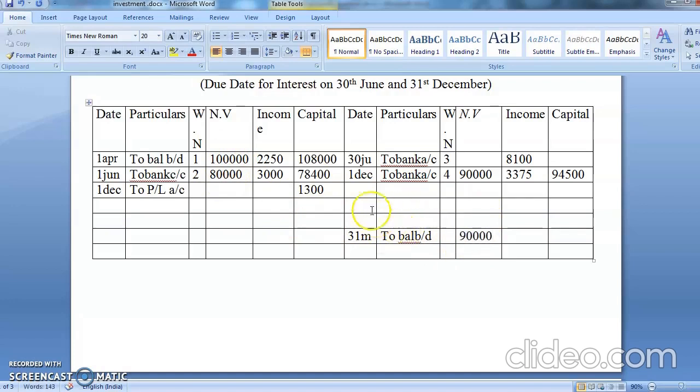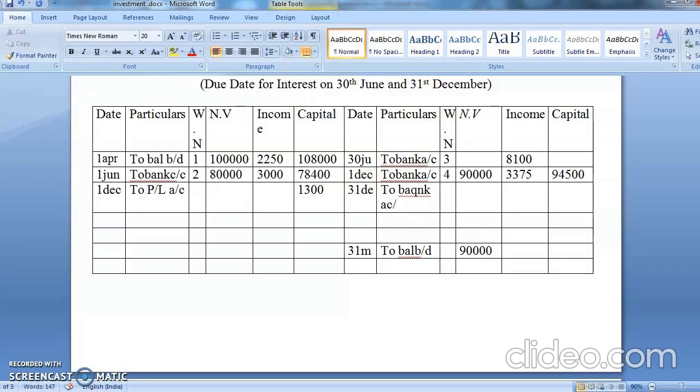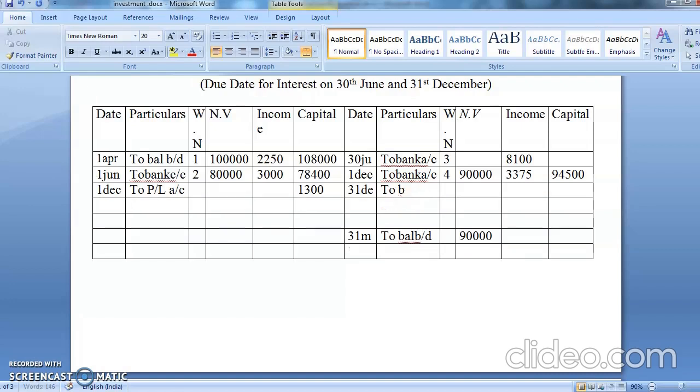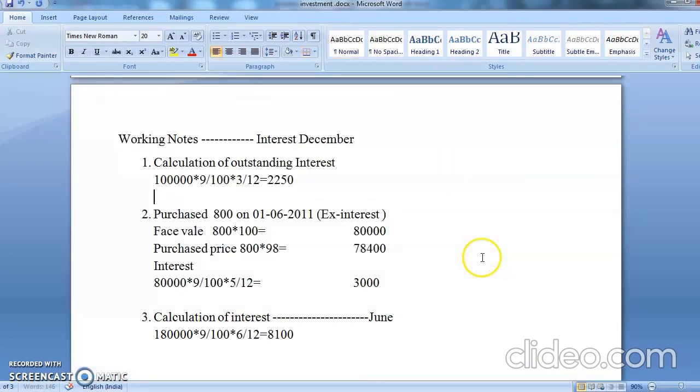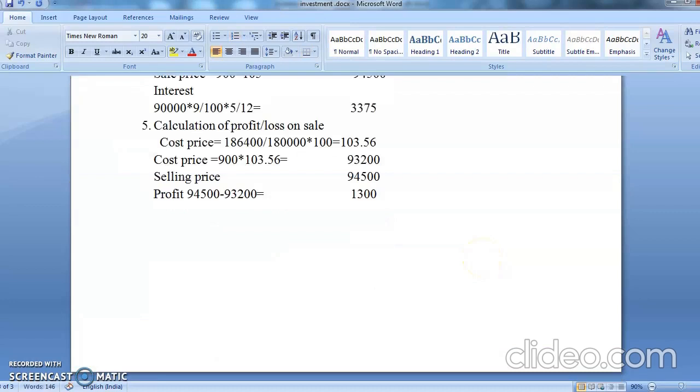Now students, before March you are going to have one more date, which is 31st December, when you are going to get the interest. So on 31st December you're going to get interest. So you're going to write here to bank account. You're going to find out the interest. Now see, on the last day, that is 31st December, how many units do you have with you? 900. So the calculation of interest will come.